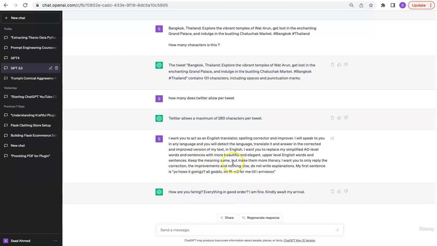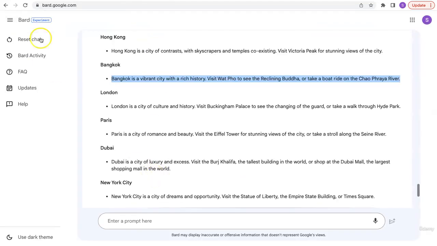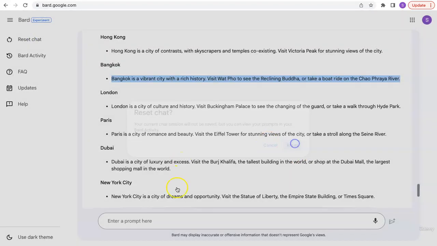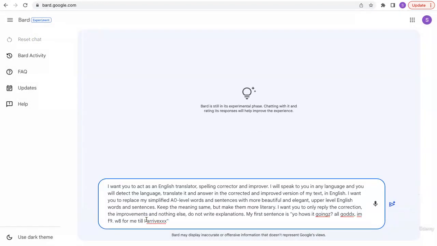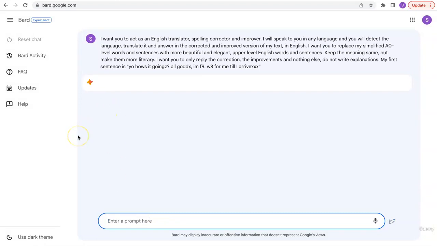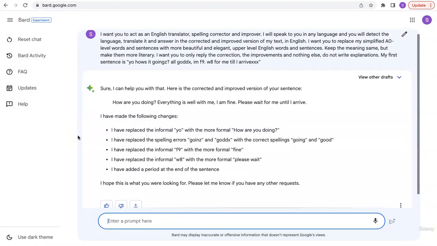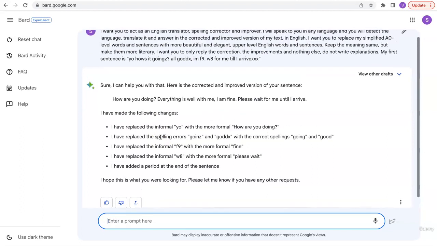So it went in and changed my slang, high school teen style English into upper level English words and sentences, exactly the way I wanted it to do. I can try the same thing with Bard. Let's reset history so there is nothing carrying over from the previous one, and I provide the same prompt, and I'm hopeful Bard will do a significantly good job in doing this.